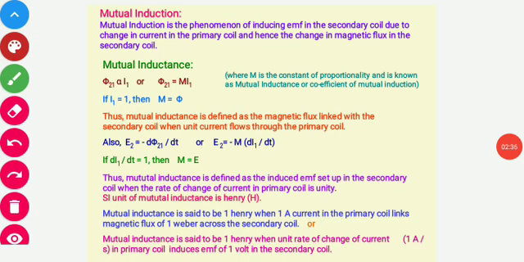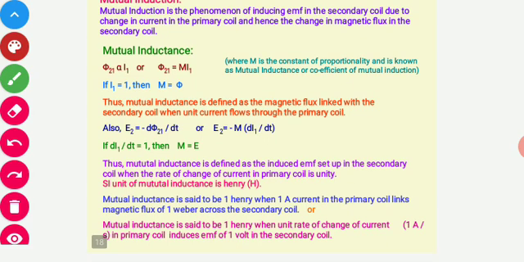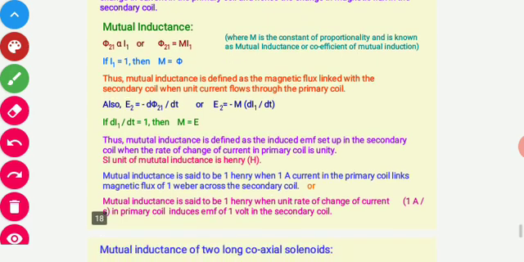So in this way we can define mutual inductance. Mutual inductance is the phenomena of inducing EMF in the secondary coil due to change in current in the primary coil, and hence the change in flux in the secondary coil.